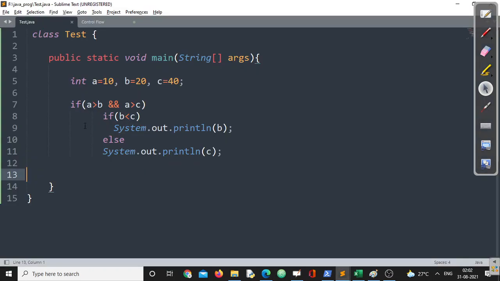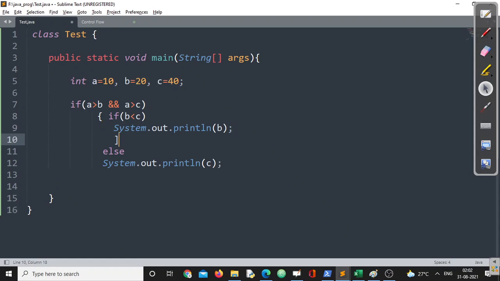But if I am writing like this, now can you please tell me what will be the output? Since we have terminated this if inside the curly braces, this else now belongs to the other if. Now what is the immediate if for this else?